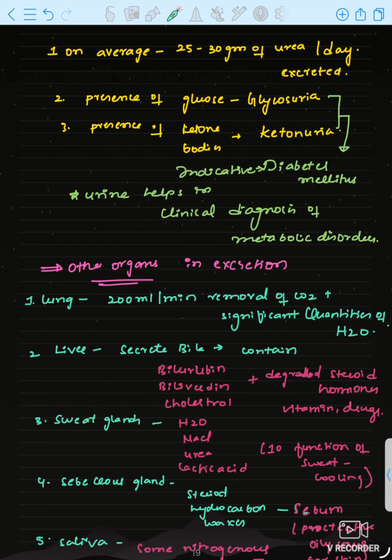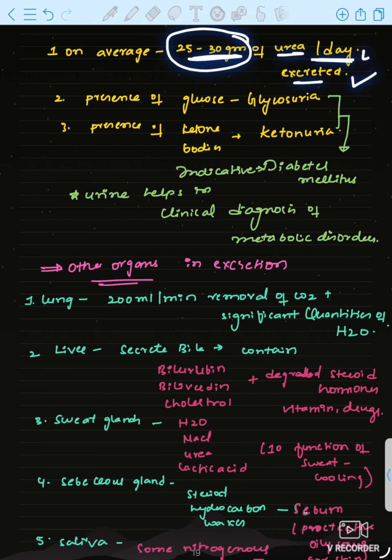Here you will see how much urea is excreted. We said that some urea is reabsorbed from the collecting tubule into the interstitium to maintain the osmolarity, but on average the majority of urea is excreted. About 25 to 30 grams of urea is excreted per day.